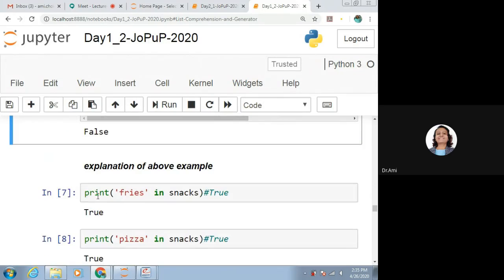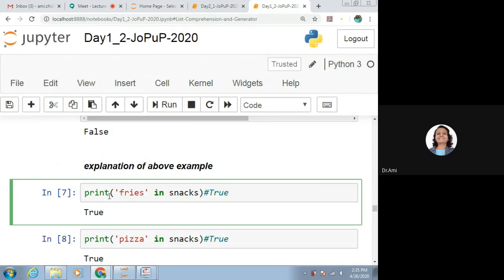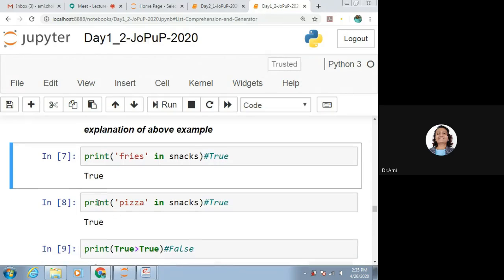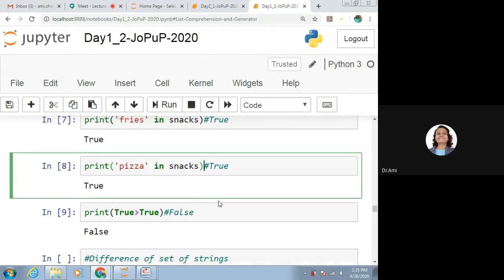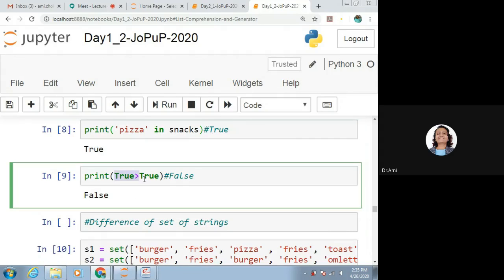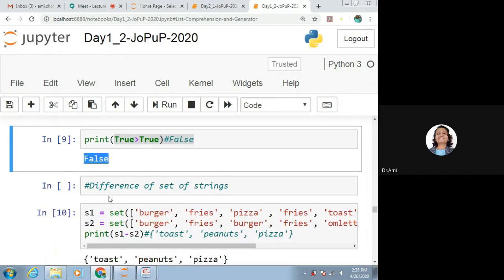You can see the explanation for that. When we check print fries in snacks, that returns true, and print pizza in snacks is also true. And then we have true is greater than true. Is it possible? No way. So we are getting it as false.